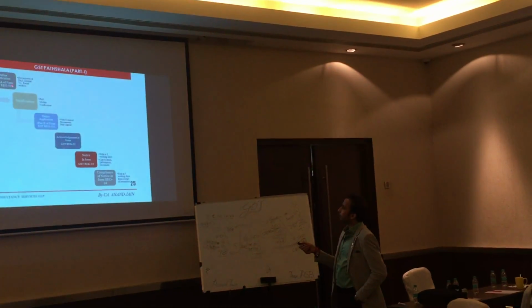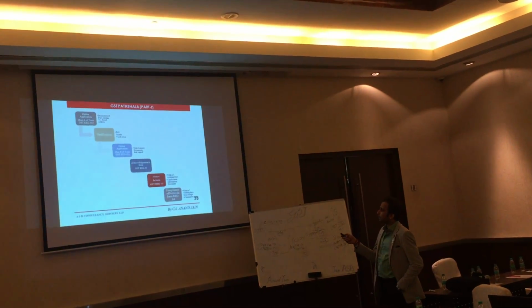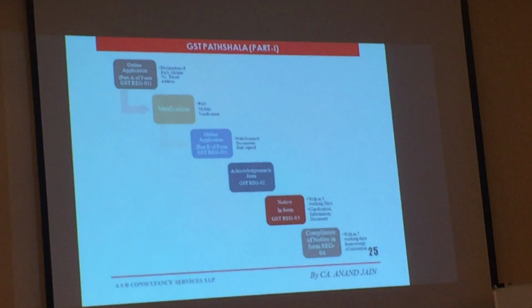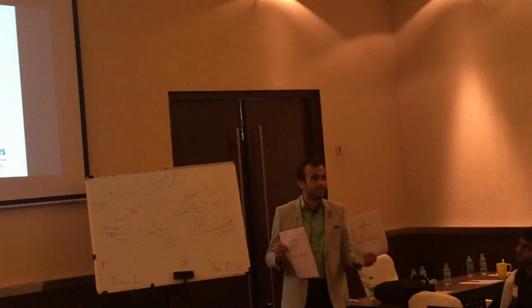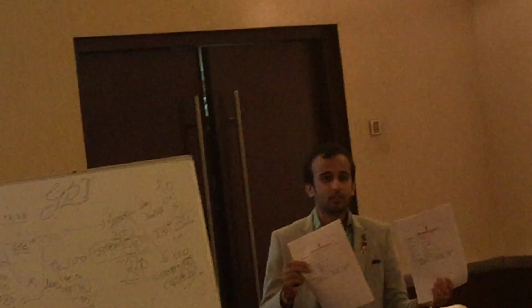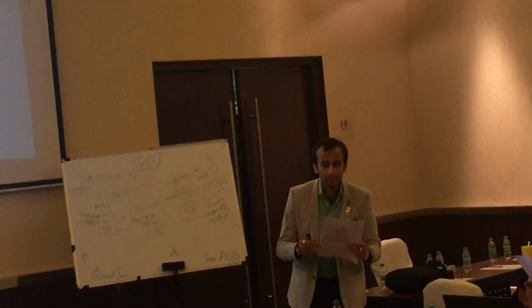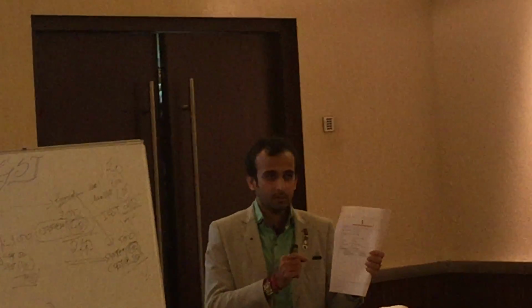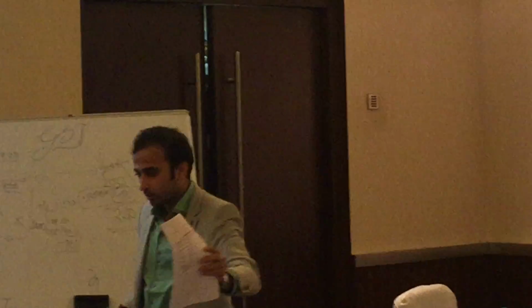So these are the phases of registration. That's how the registration is taken care of. First verification, then online application, acknowledgement. Then within 3 days, you are allotted this kind of form. I will show you. First of all, everybody who has got the migrated provisional ID, do collect these forms from your chartered accountant. This is prima facie more important. Wherever the highlighter is there, you can let us know which HSN code has been specified for you. Because to get the right HSN code, it's a difficult ball game. That will help you see what your CA has filled in as your information while migrating to GST.